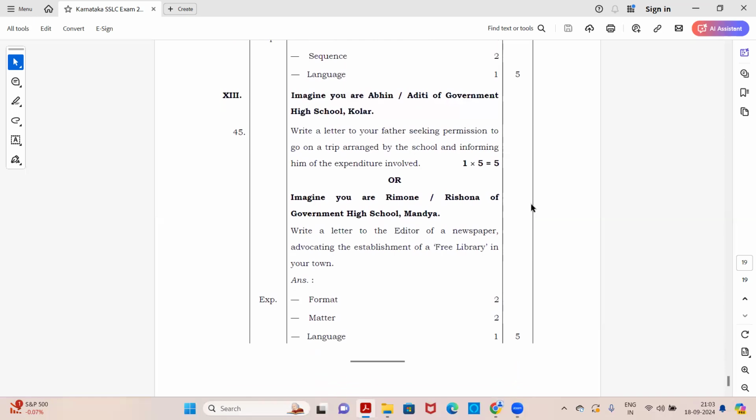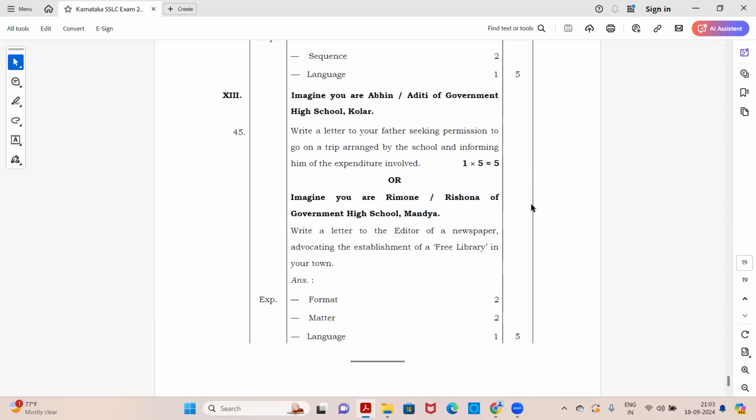Imagine you are Ramon or Rishona of Government High School, Mandya. Write a letter to the editor of a newspaper advocating the establishment of a free library in your town. You want to have a free library in your town, so you are requesting an editor of a newspaper to publish this article so that the concerned authorities take this step and establish a good library, free library in your town. So again, this is a formal letter because you're writing to an editor.